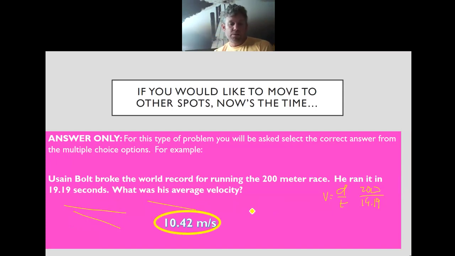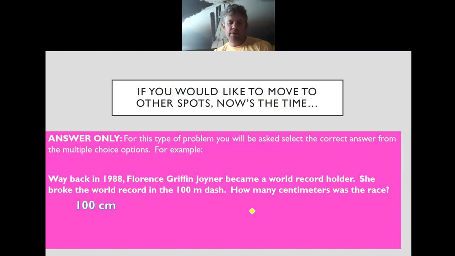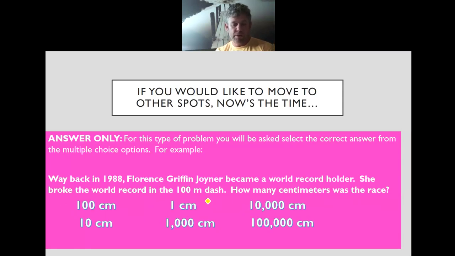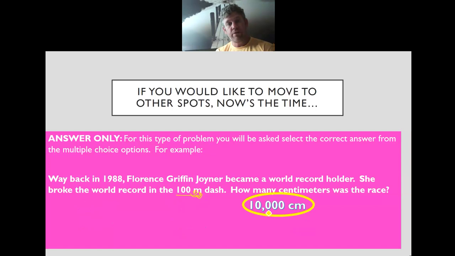Okay. Next one. Way back in 1988, Florence Griffin Joyner became a world record holder. She broke the world record in the 100-meter dash. We want to know how many centimeters was that race. So if this is 100 meters, all right, what that means is that we have to slide it from base to centi. That's 2 spots to the right. So if we do that, 1, 2, what we should see is we're going to add 0 there and a 0 down there. That's 4 zeros. The only number that has 4 zeros is our 10,000 centimeters. So I suppose you could call it the 10,000 centimeter dash. Might be a little weird though, right?